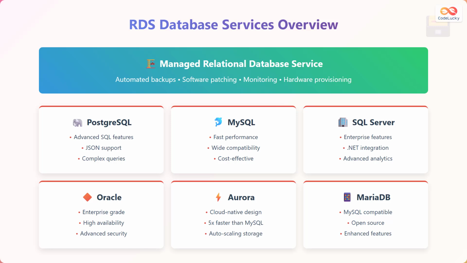SQL Server delivers enterprise-grade features, seamless .NET integration, and advanced analytics capabilities for Microsoft-centric environments. Oracle provides enterprise-grade reliability, high availability features, and advanced security for mission-critical applications. Aurora is AWS's cloud-native database that's 5 times faster than MySQL and 3 times faster than PostgreSQL, with auto-scaling storage that grows automatically. MariaDB offers MySQL compatibility while being open source with enhanced features and better performance optimizations.